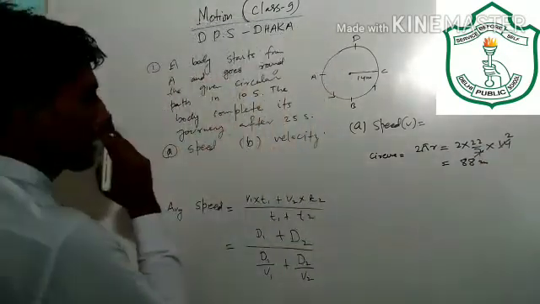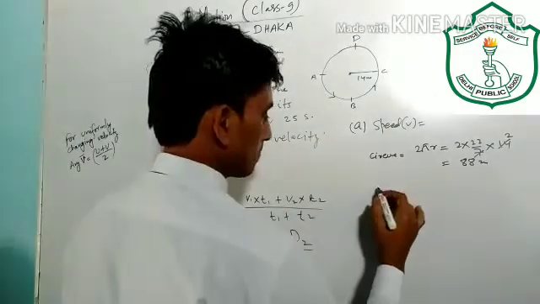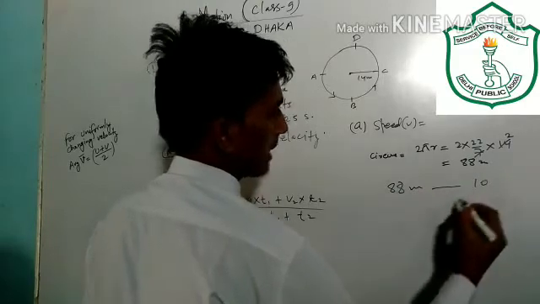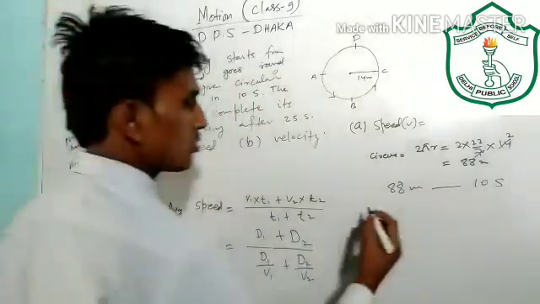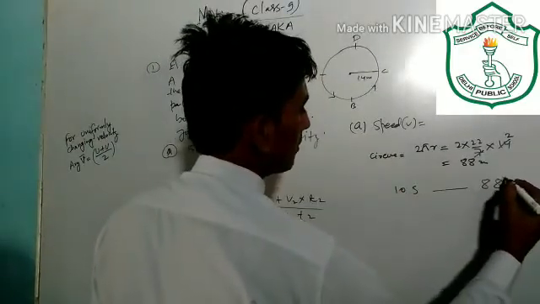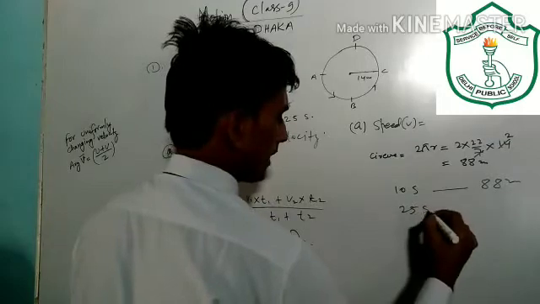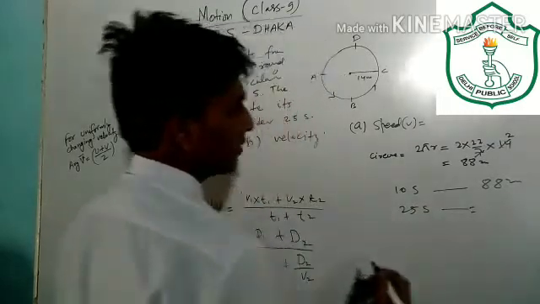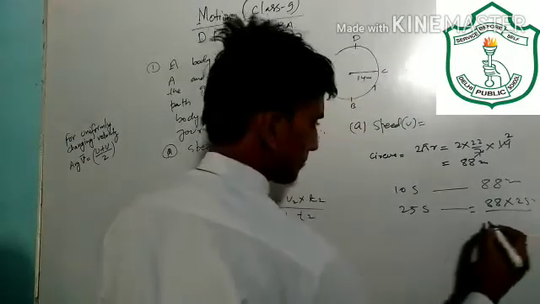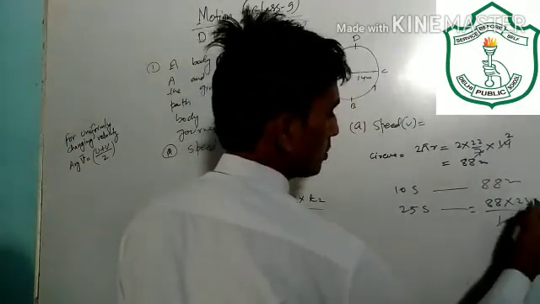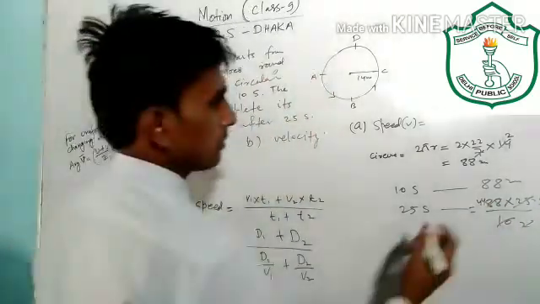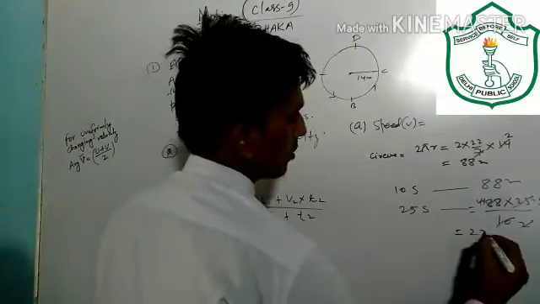So the object moves 88 meter in 10 seconds. So how much distance will it cover in 25 seconds? 88 into 25 upon 10, that is 220.